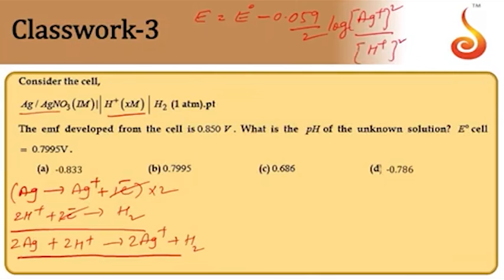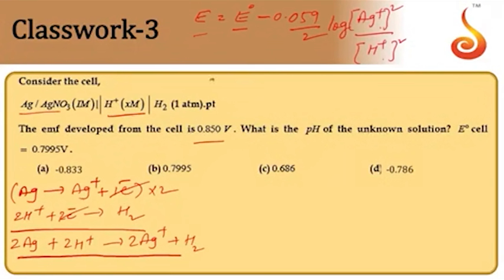By inverting H+ and Ag+, we can make the sign positive. E naught and E values are both given to us. Let us take this value as 0.06 by 2.